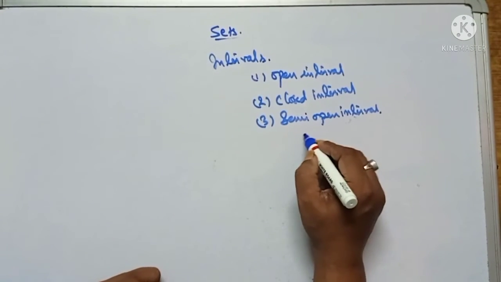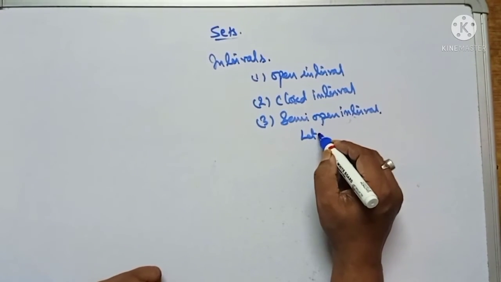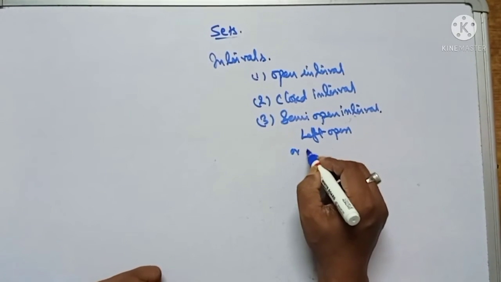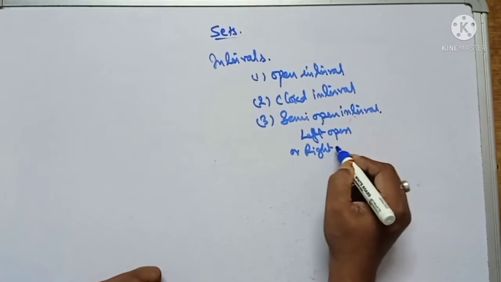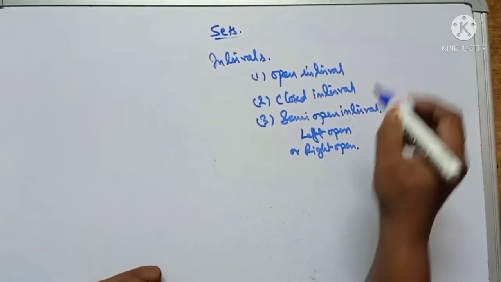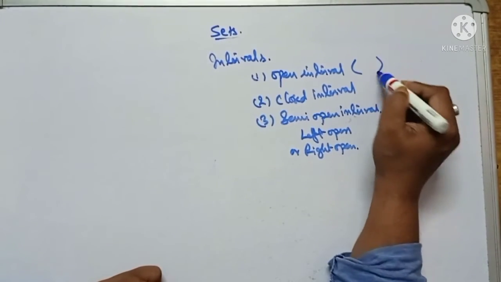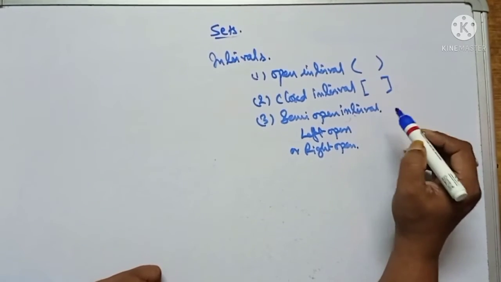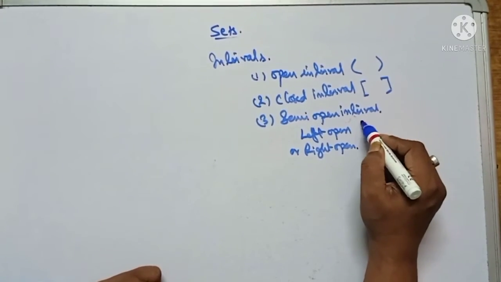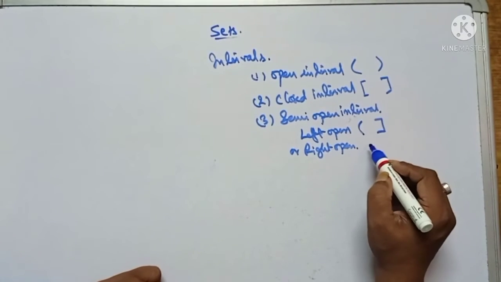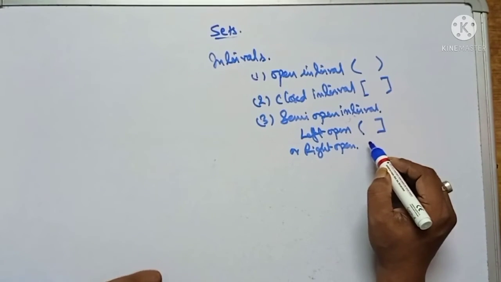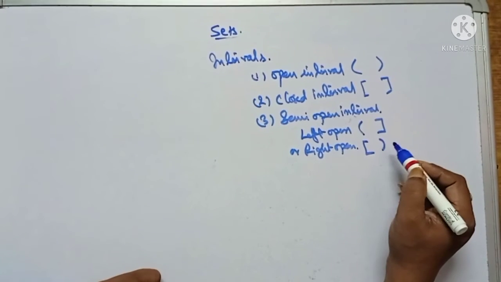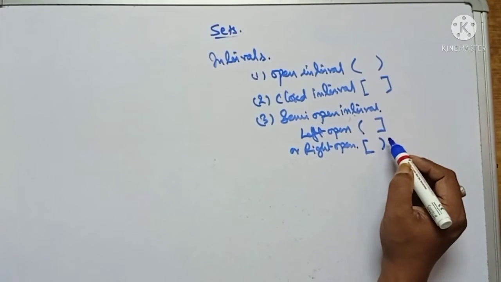Semi-open intervals may be left open, or say right open. The open interval is represented like this, and the closed interval is represented like this, with big brackets. Left open means this side is open and the right side is closed. Right open means the left side is closed and the right side is open. So this is about intervals.